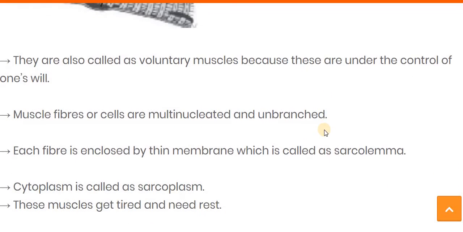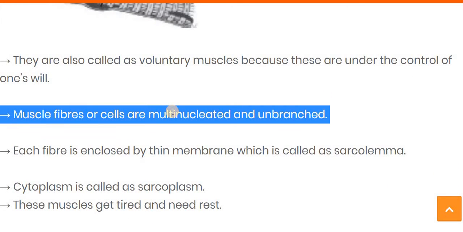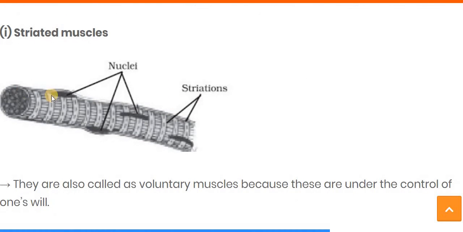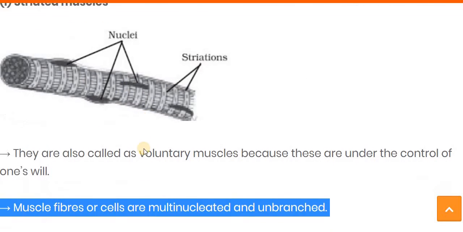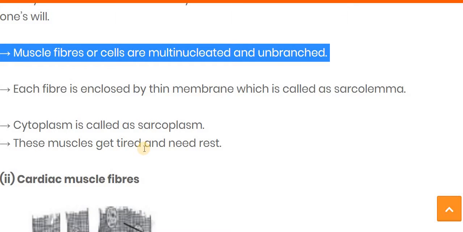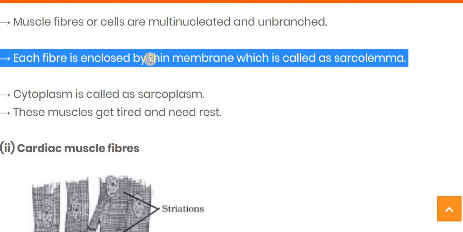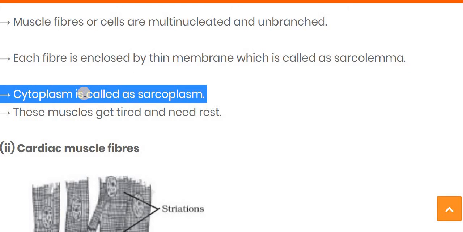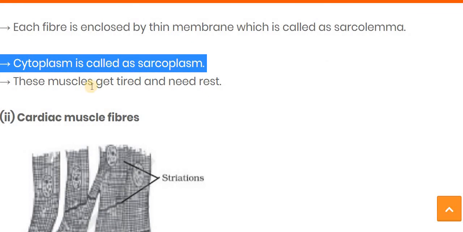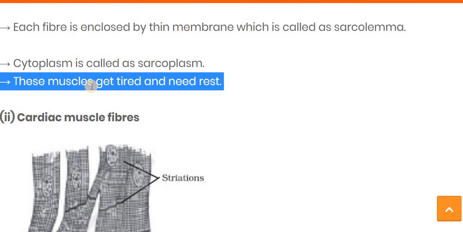one's will. The muscle fibers or cells are multinucleate, and unbranched. Here you can see there are many nuclei, so we can say that it is a multinucleate and unbranched one. Each fiber is enclosed by a thin membrane called the sarcolemma, and the cytoplasm is called the sarcoplasm, and these muscles get tired and need rest.